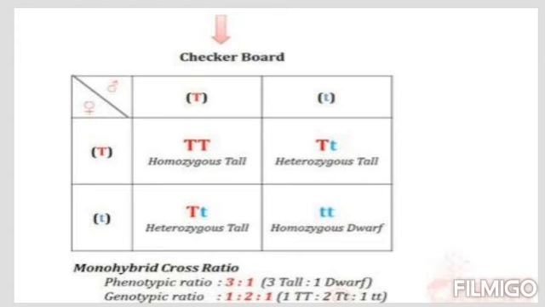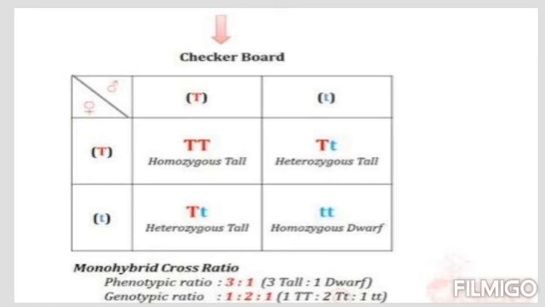To obtain the F2 generation, he allowed these F1 generation offspring to become parents. So now for the F2 generation, the parents are the F1 generation offspring. So the parents are capital T, small t and capital T, small t, meaning they all look tall. Now they undergo gamete formation, and as you know, for gamete formation the alleles get separated from each other. For each gamete, only one gene is passed on. So they all will make two types of gamete. One will have capital T, another will have small t. Now these gametes are crossed with each other.